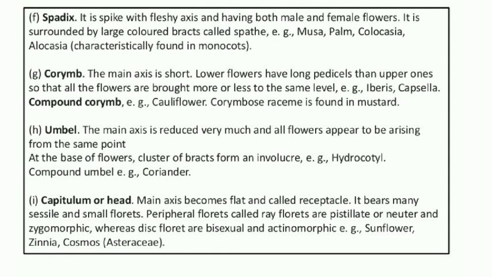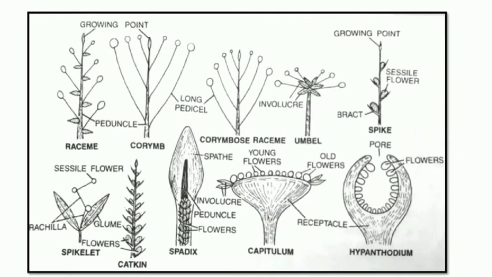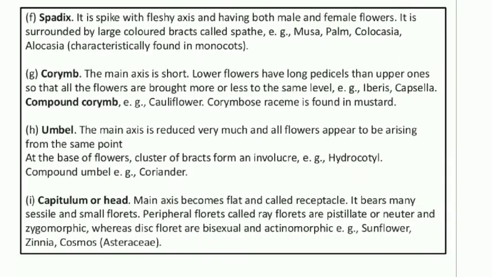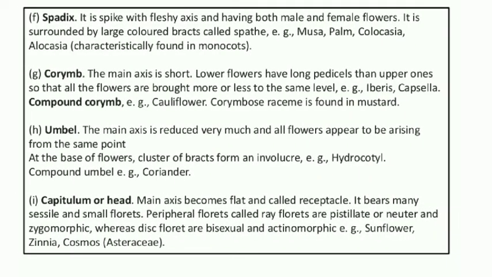The main axis is short and lower flowers have longer pedicels than upper ones, so that all the flowers are brought to the same level. Iberis capsula, so it is present in a mustard plant, you can see in the corymbose. Next one is umbel.